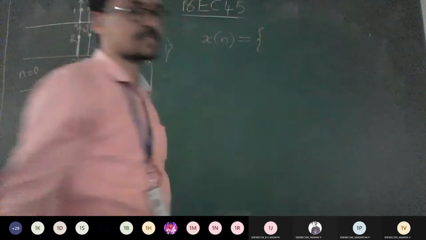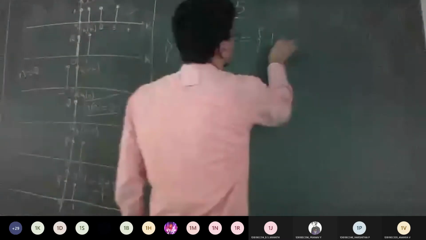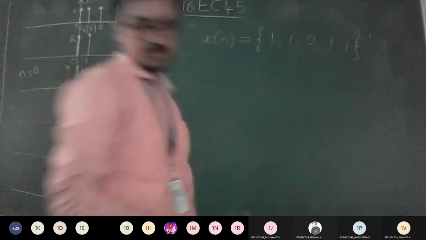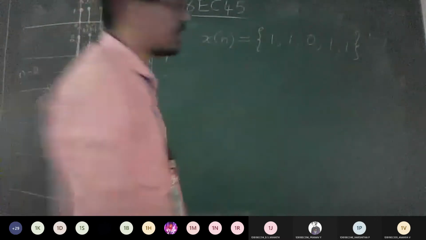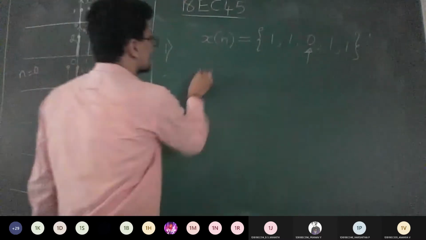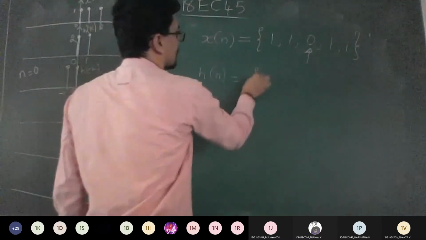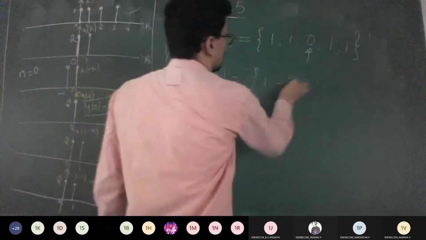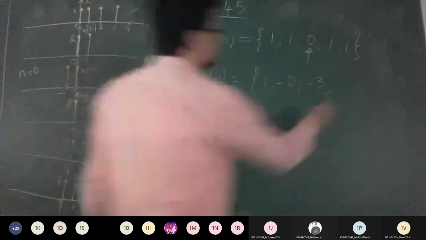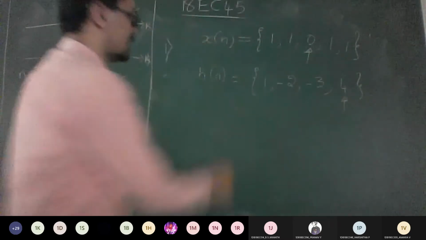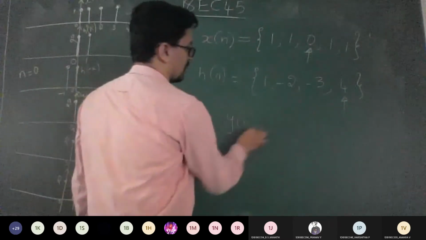So x of n is 1, 1, 0, 1, 1. They have given the samples and mentioned that the origin is at 0. That is the origin. Similarly, h of n is given as 1, -2, -3, then 4. The origin is at 4. You need to get me what y of n is.